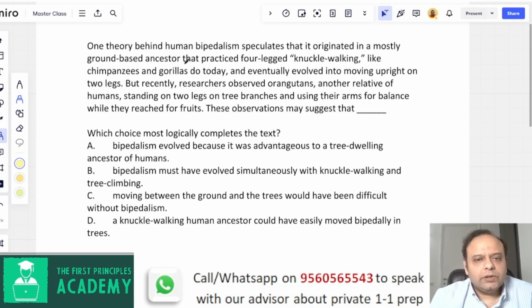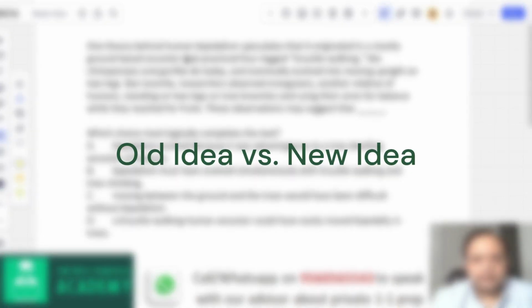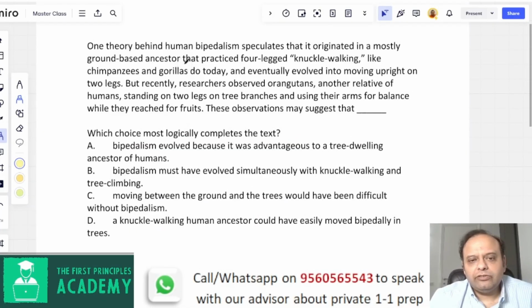Usually, remember, some of the science or social science passages have a structure of an old idea versus a new idea. They talk about something that was widely believed, an old idea, and then they introduce some new observation or study, and then they say that people are now thinking this way, or it's a new idea.